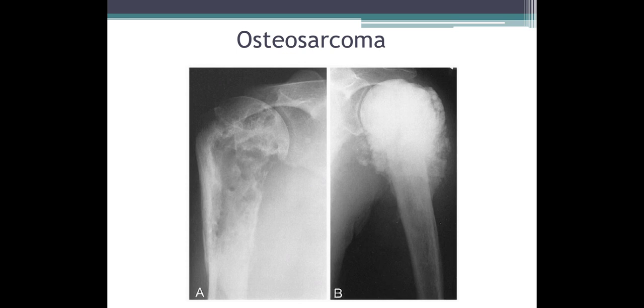Coming to most common primary bone tumor, that is primary bone forming tumor, osteosarcoma, malignant tumor. Osteosarcoma can present either as lytic lesion or sclerotic lesion. 50% of it will present as lytic lesion as shown in picture A. Lytic permeative destruction of the humerus head and proximal metaphysis and diaphysis. Picture B showing sclerosis of the humerus head and metaphysis with periosteal reaction.